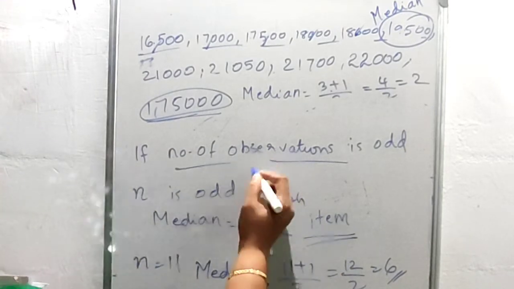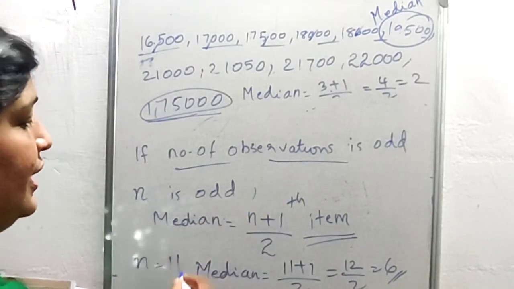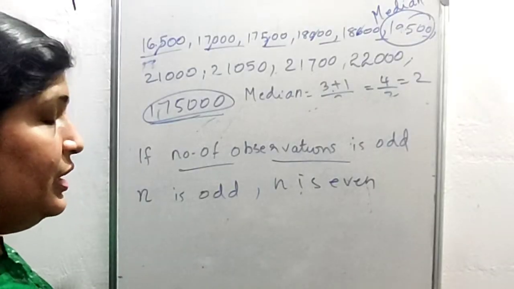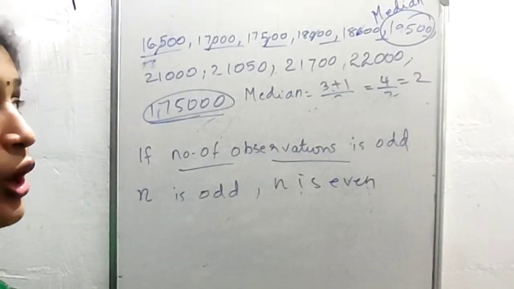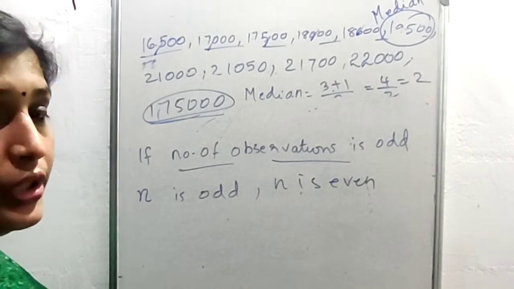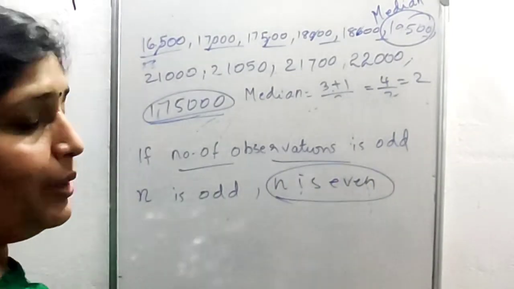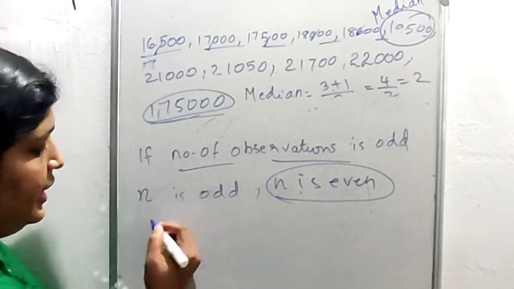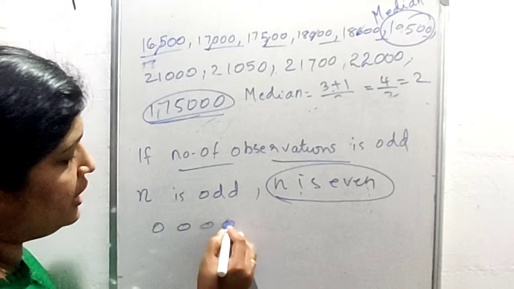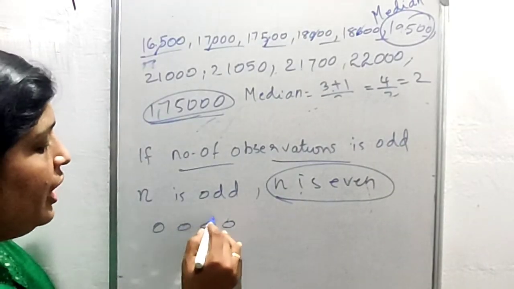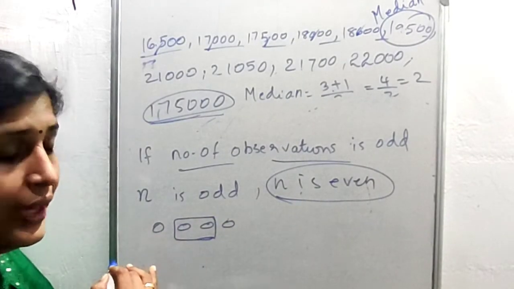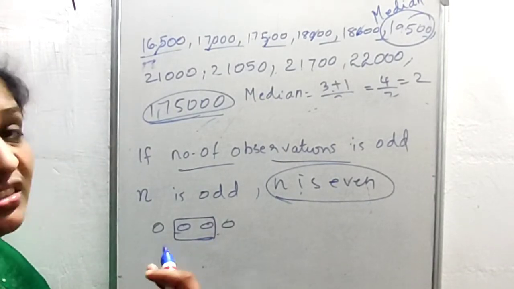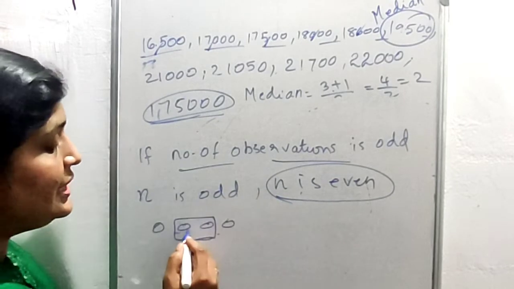But one more case arises: n is even. It is not necessary that the number of observations is always odd; it can be an even number. If the number of observations is even, say 4, in the middle we have 2 observations. Then how do we find the median?